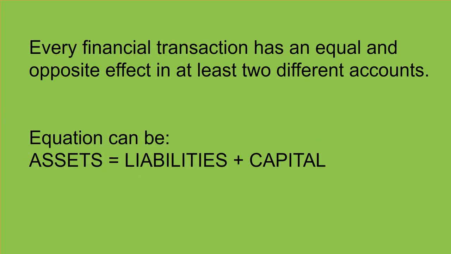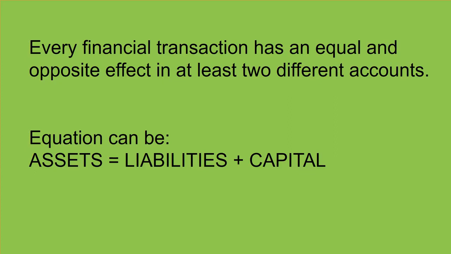See, every financial transaction has an equal and opposite effect in at least two different accounts. So the equation can be: asset is equal to liabilities plus capital, as we have already read in accounting equation. So all the transactions have equal and opposite effect in at least two different accounts.